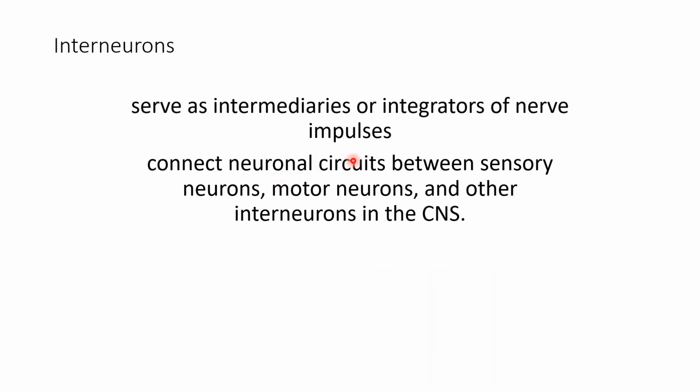Interneurons, I told you, are intermediary or integrate the impulses, connect the neuronal circuits between the sensory and motor neurons, and these interneurons are present in the central nervous system.